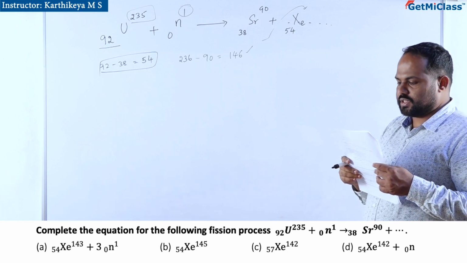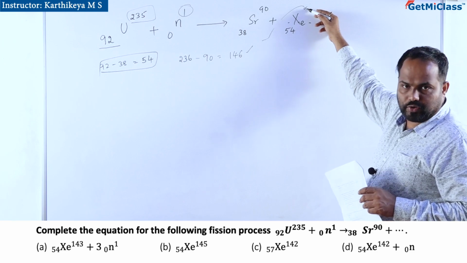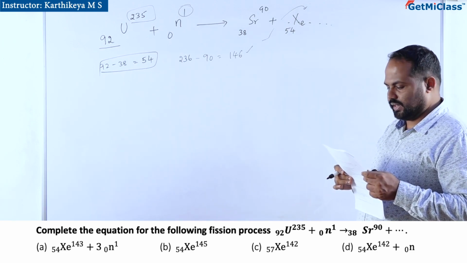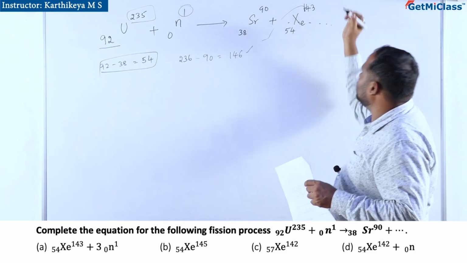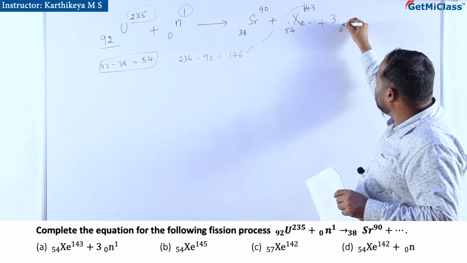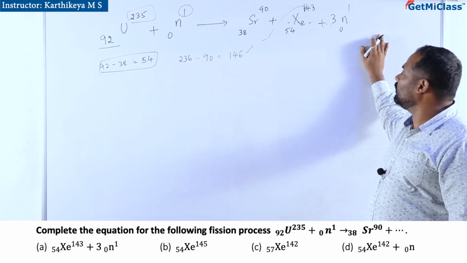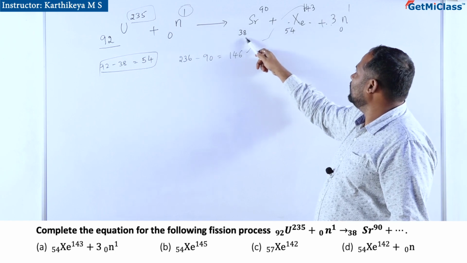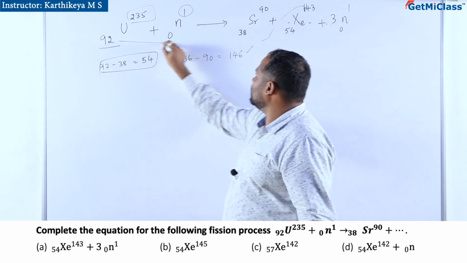If you look at the options, no option gives you 54 xenon 146. 145, 142, all those things you are getting. But 54 xenon 143 you are getting, plus 3 more neutrons. So strontium 90 and this is xenon 54. So this is what you are going to get.